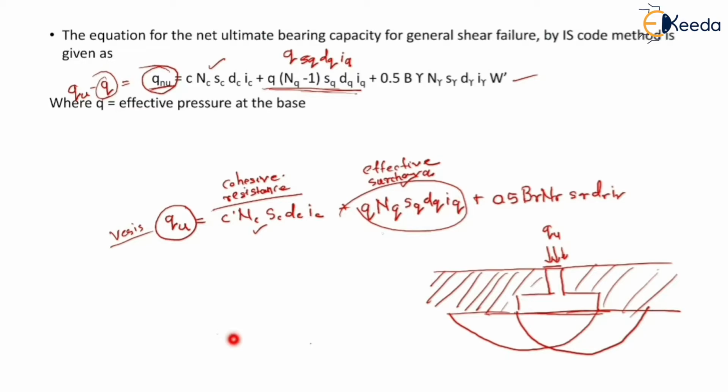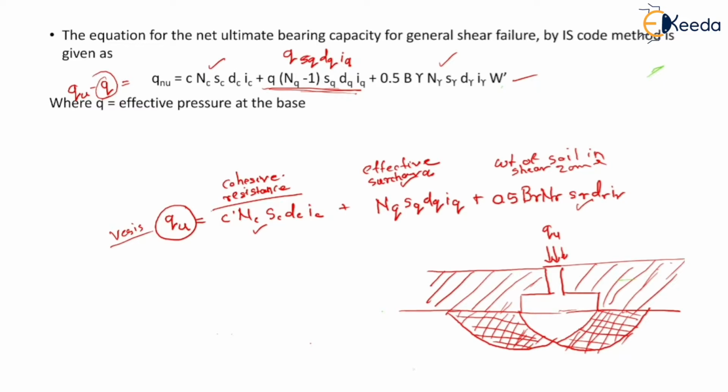Hence we can say this term minus this will give the value of q (Nq - 1) sq dq iq. And also the third term of both equations indicates the weight of soil in the shear zone. Means weight of soil in this area is indicated by the third term of both the equations.